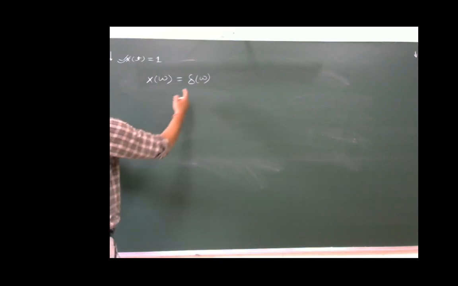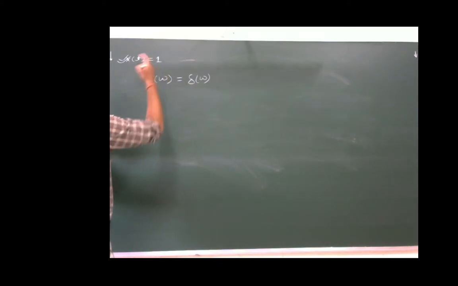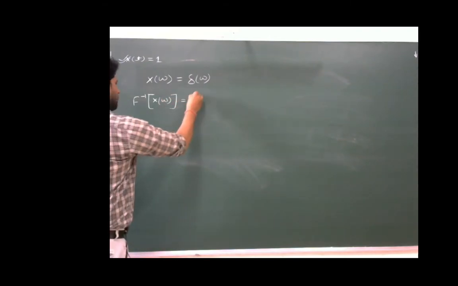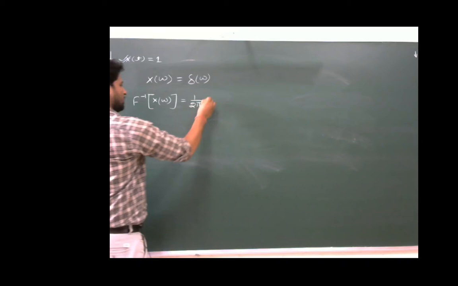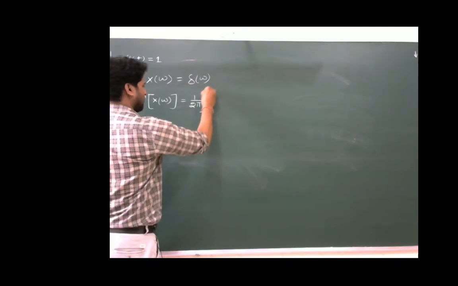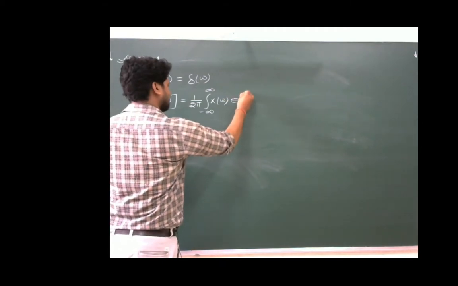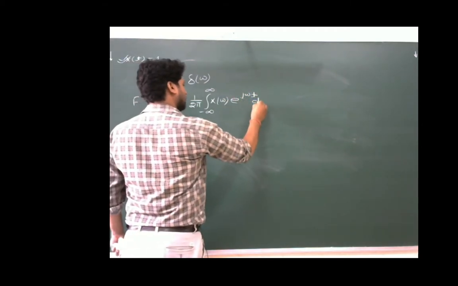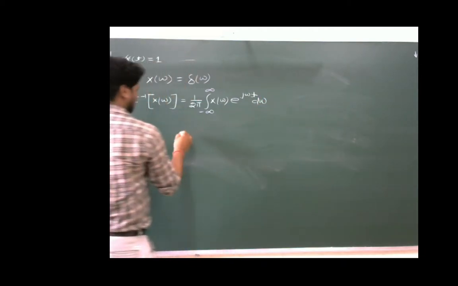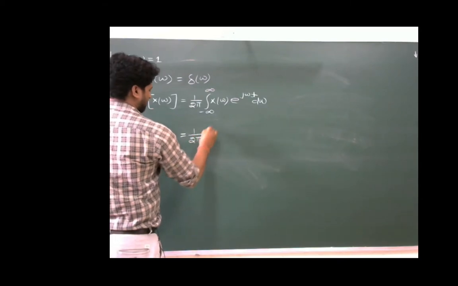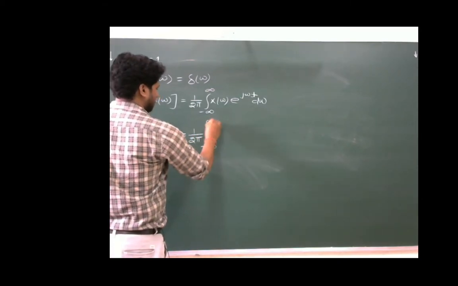If this is the Fourier transform of this signal 1, then inverse Fourier of X(omega) will be equal to 1 upon 2 pi integration from minus infinity to plus infinity X of omega e power j omega t d omega, and this will become 1 upon 2 pi integration from minus infinity to plus infinity.